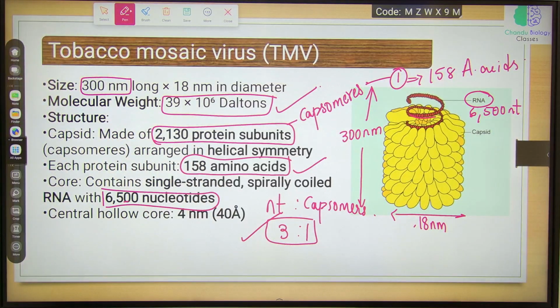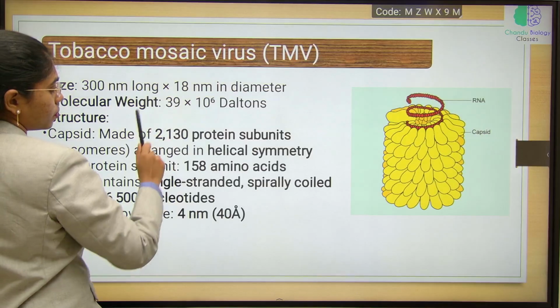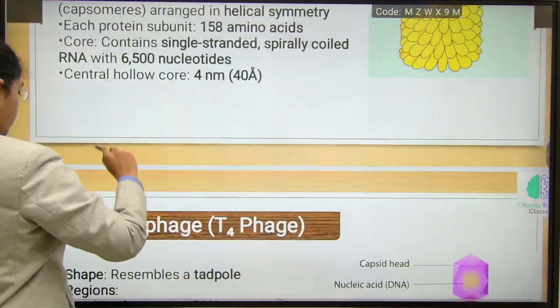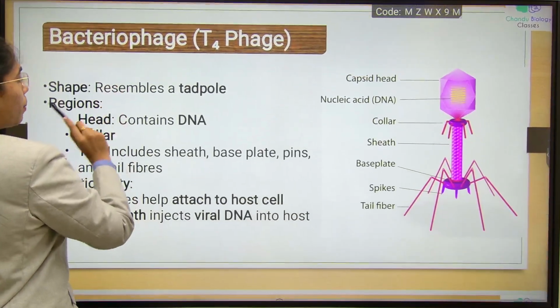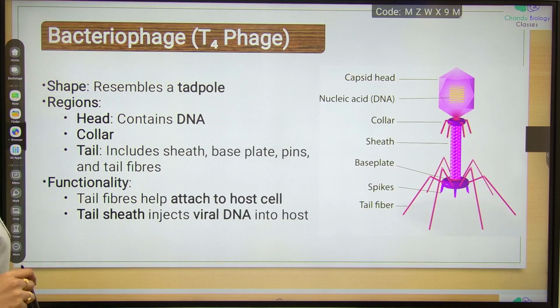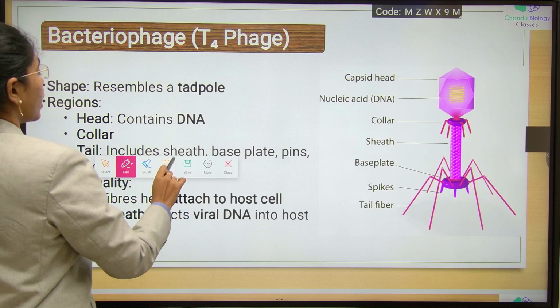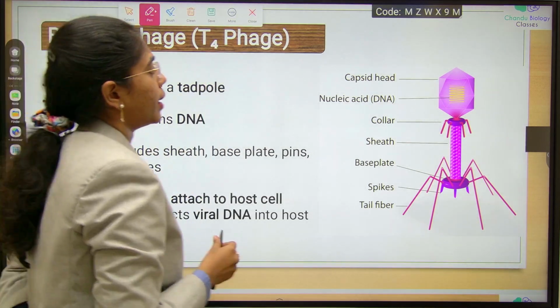Any doubts anywhere? And then now bacteriophage, which is T4 bacteriophage. Look into the structural description. At the center or at the core, you have DNA, which is double stranded DNA.